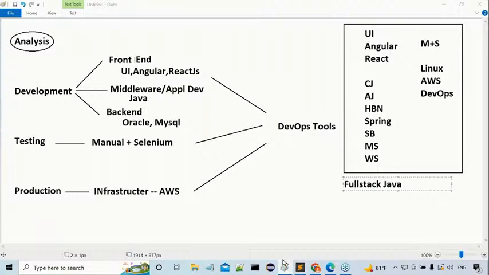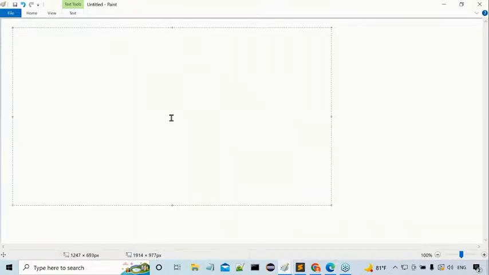Right, sir. Leave all these things. What I'm telling you after that, leave all these things. Next one is what Durgasoft is providing courses for you. By thinking about all these technologies and everything about this explanation, Durgasoft is providing courses for you.